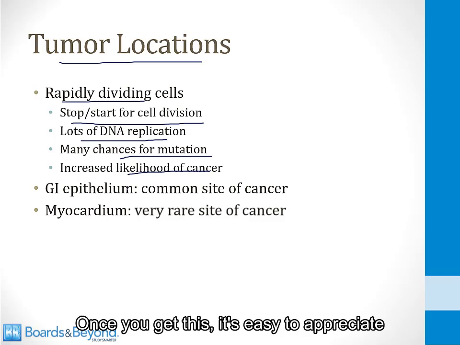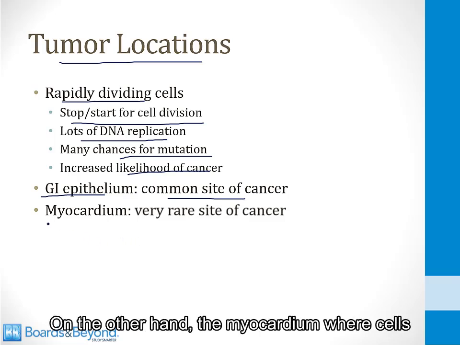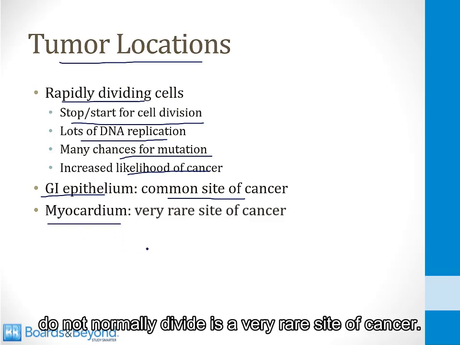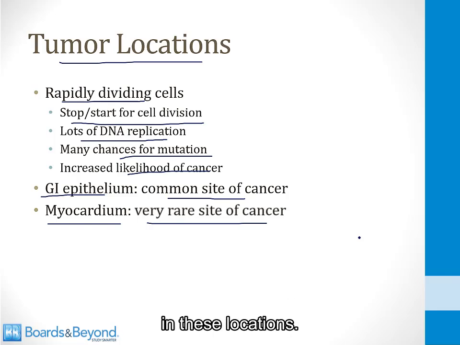Once you get this, it's easy to appreciate that the GI epithelium is a common site of cancer. On the other hand, the myocardium, where cells do not normally divide, is a very rare site of cancer. This all has to do with how much cell growth occurs under normal conditions in these locations.